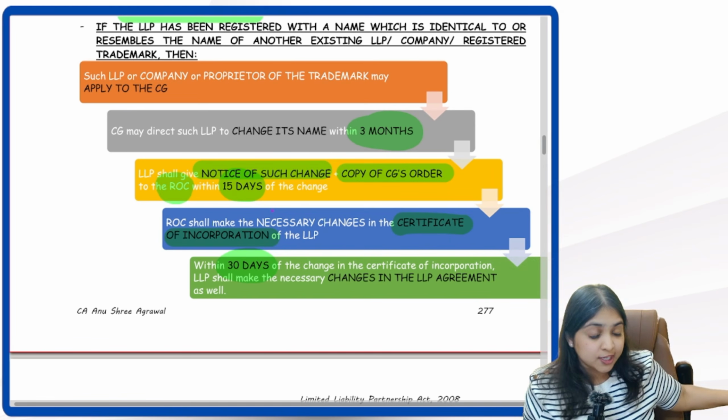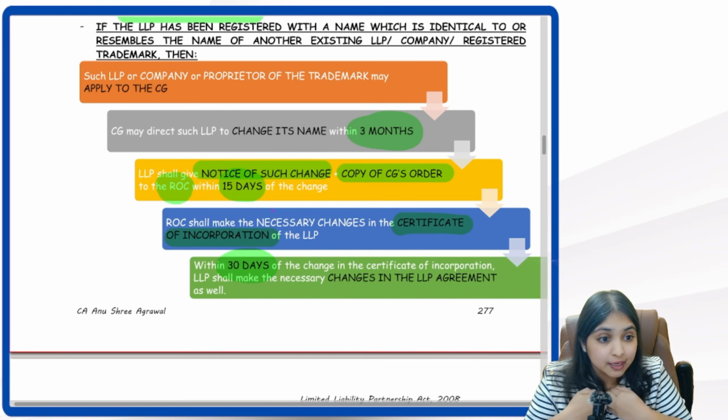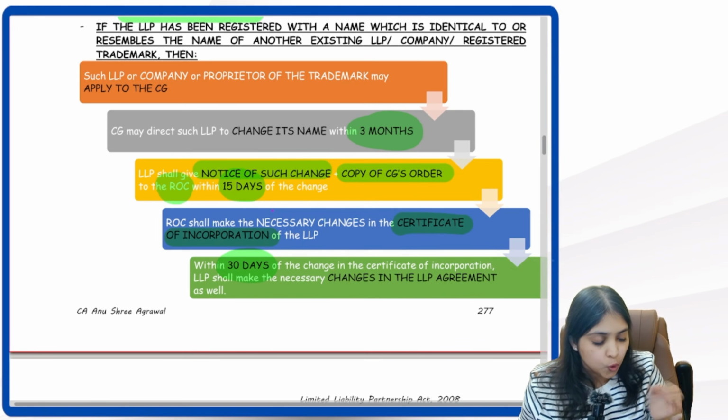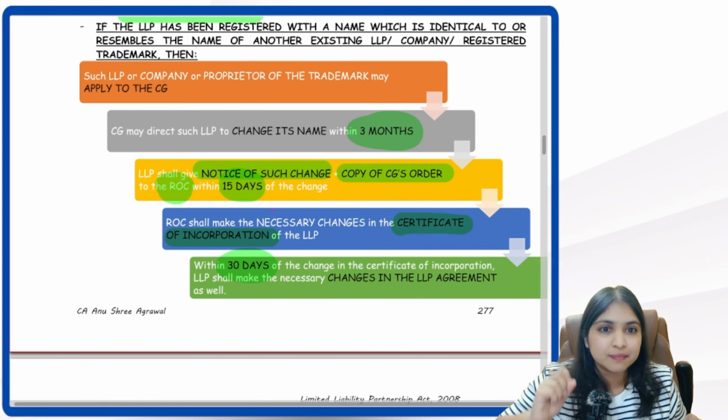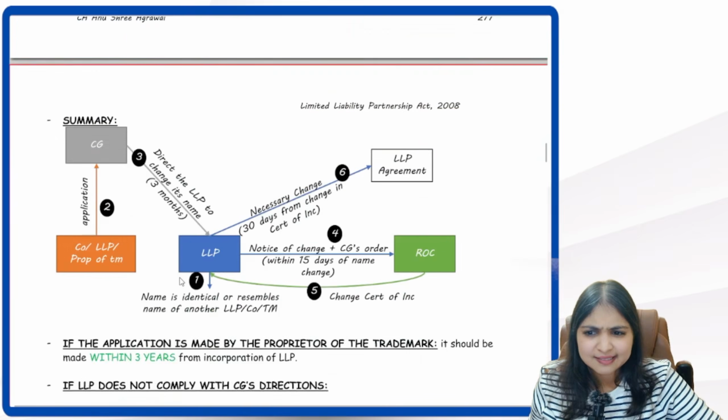Then once ROC changes certificate of incorporation, LLP has to change something. What? LLP agreement. In that LLP agreement, remove the old name, write the new name within how much time? Within 30 days time. Perfect clarity. Yes, guys, nicely registered in the memory.